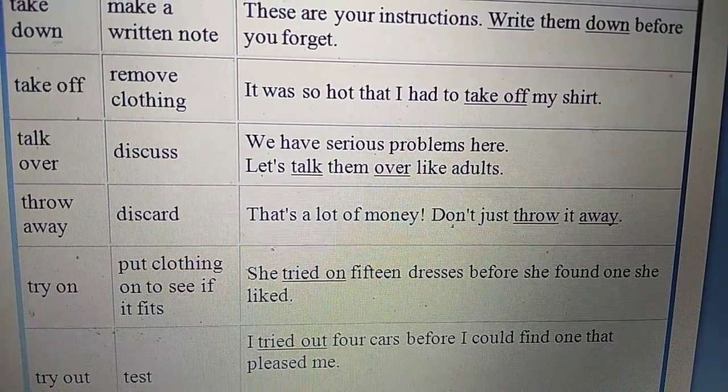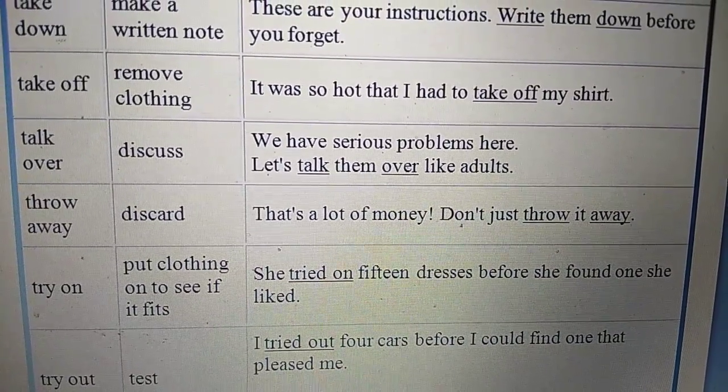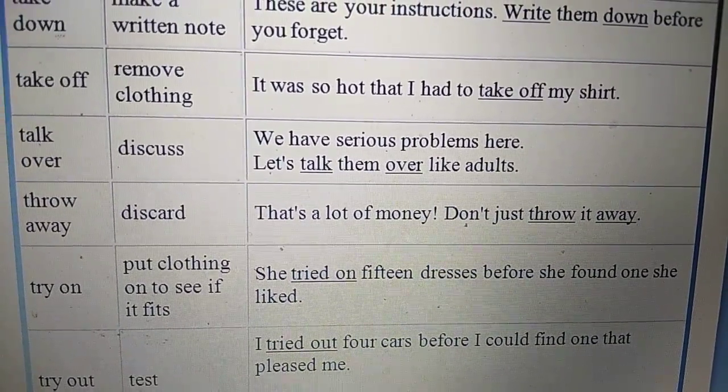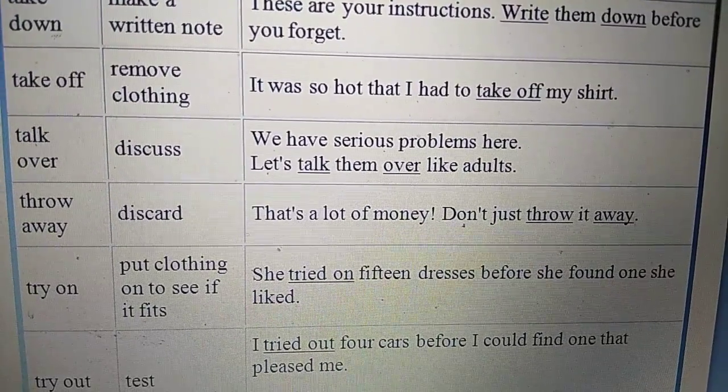Talk over. Talk over means to discuss. We have serious problems here. Let's talk them over like adults. Throw away. Throw away means discard. That's a lot of money. Don't just throw it away.